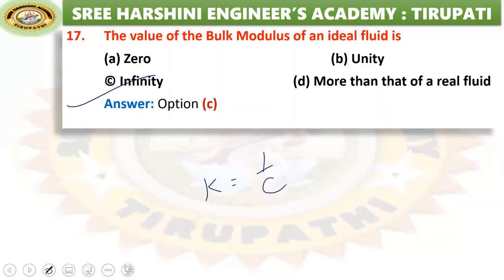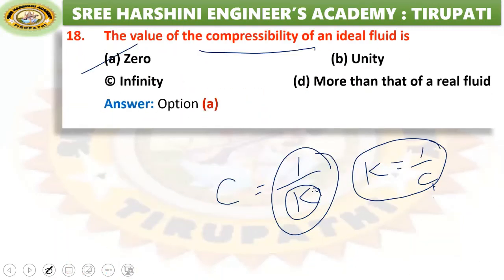So here compressibility of ideal fluid is given as 0, that means 1 by 0 is nothing but infinity. And for bulk modulus of ideal fluid, 1 by infinity is equal to 0. That is the relation.